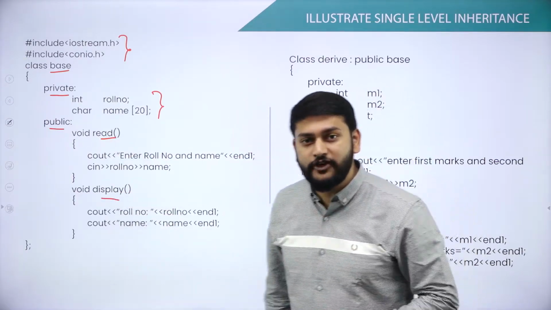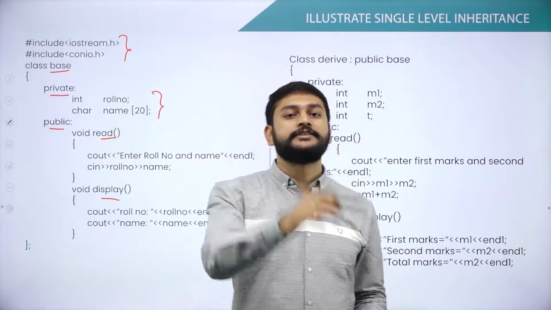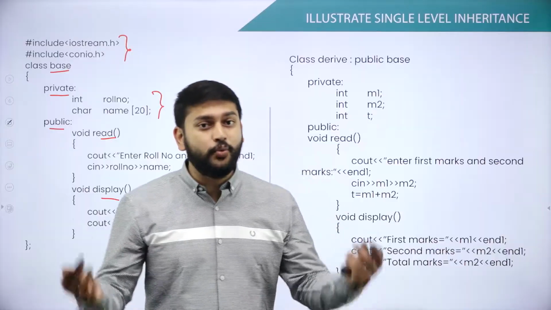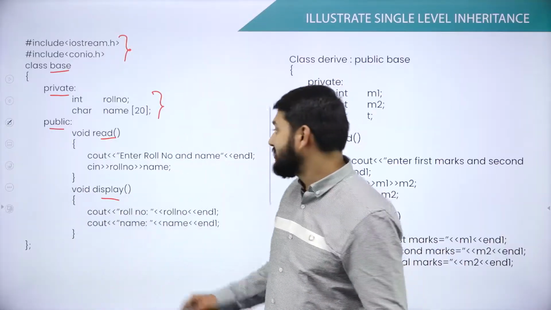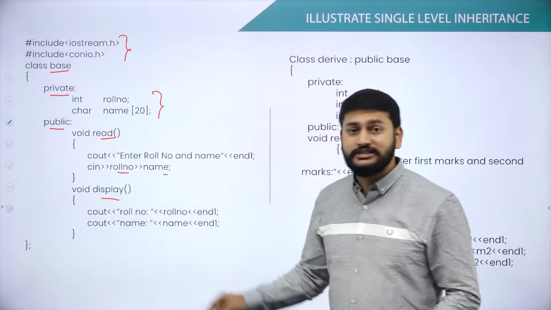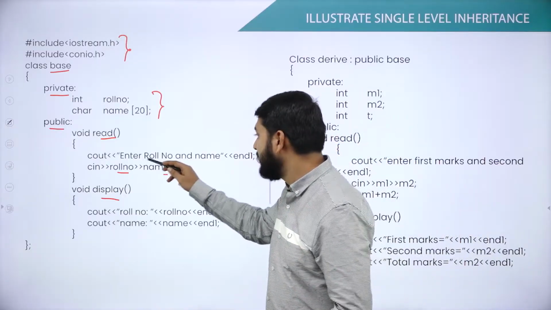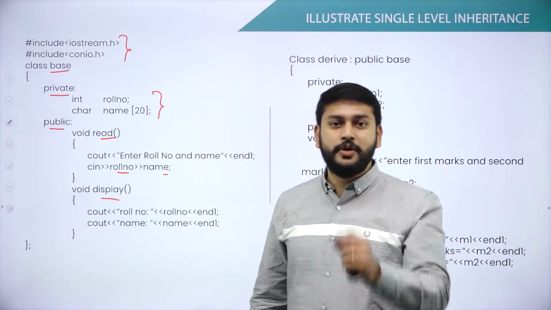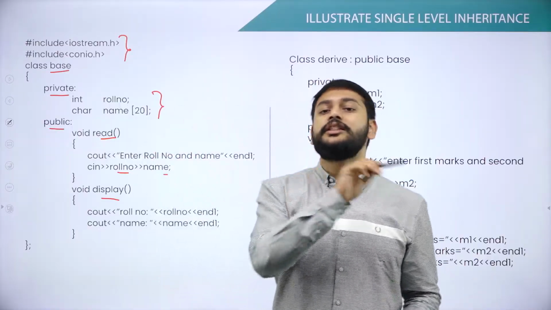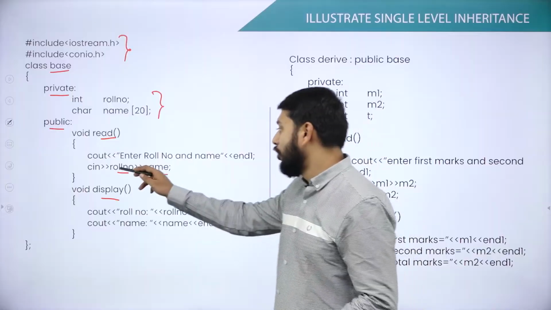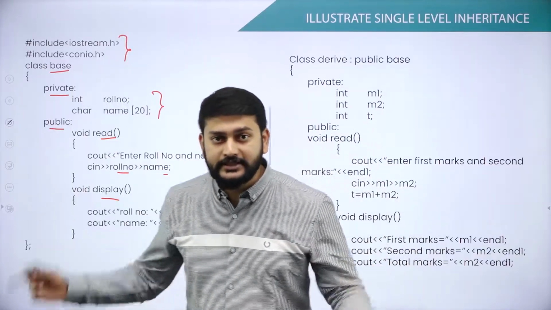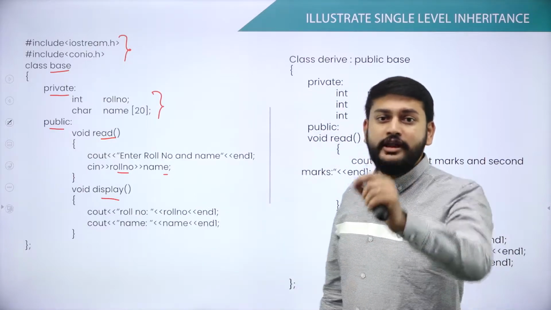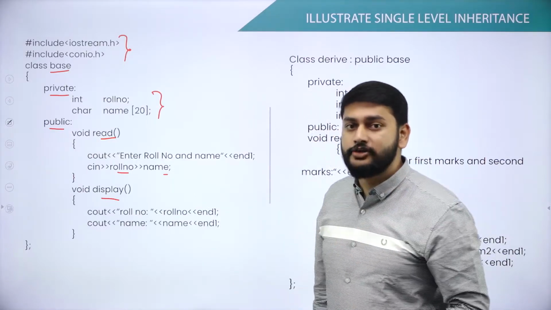What is this read function helping me with? Please observe, this read function is helping me to read the values from the user, that is roll number and name. It is asking me to enter with the help of cout statement. After that I have cin statement. Cin statement will help me to read the values, and I am storing roll number and name. Please listen to me. Don't deviate yourself and concentrate on the class.